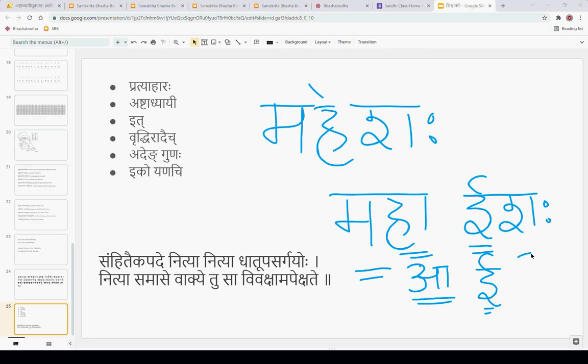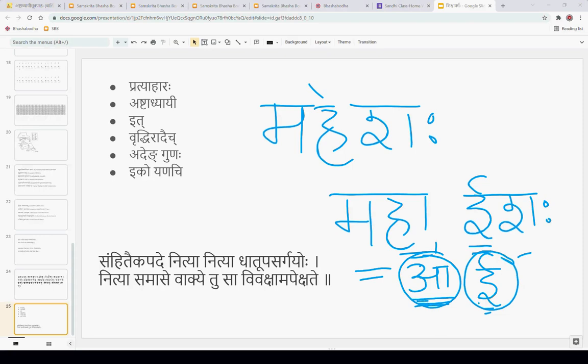The last letter of the first word becomes the first part of the sandhi, and the first letter of the second word becomes the second part which goes into the sandhi.